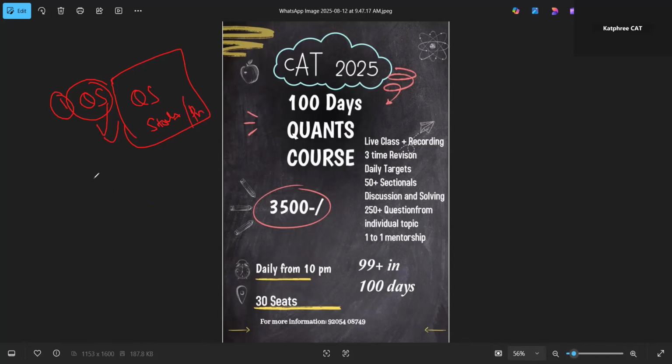When I spoke about the lectures, two lectures will be of concepts, and the third lecture will be of question solving. So in this question solving, when we'll be solving 20 to 22 questions, we're going to make sure that each question is separate from the others, and every question will teach you a new concept.